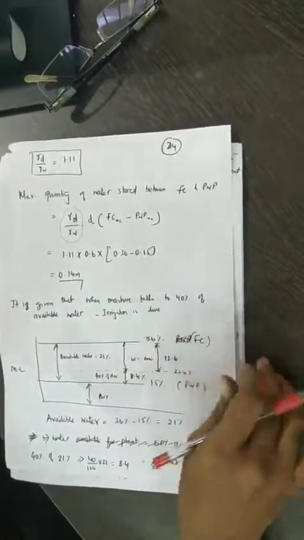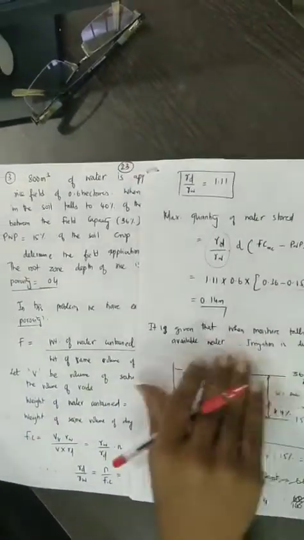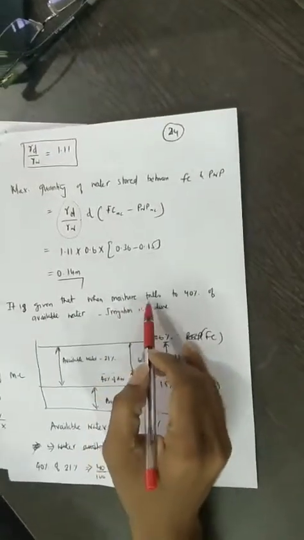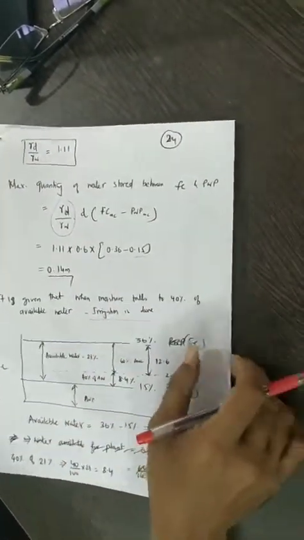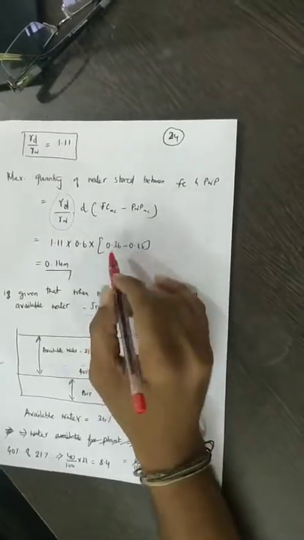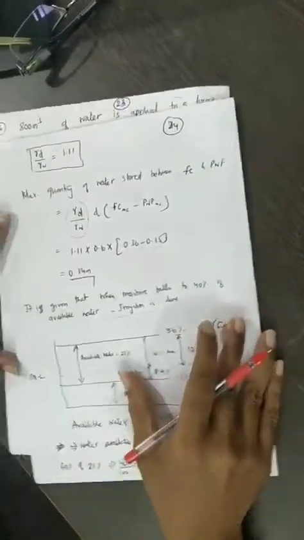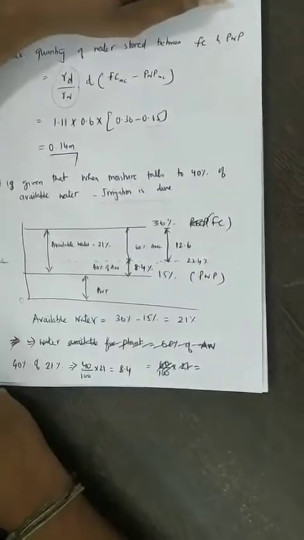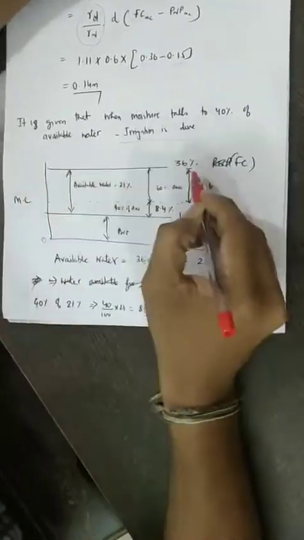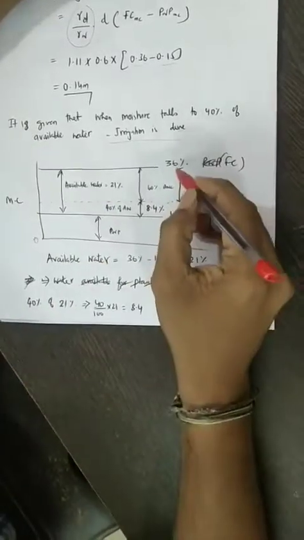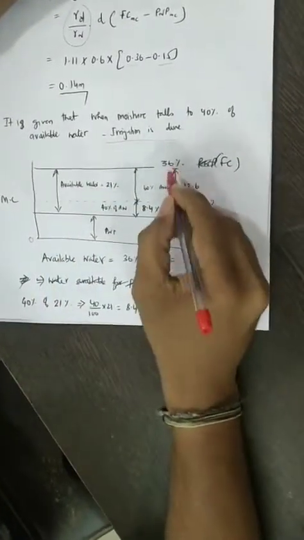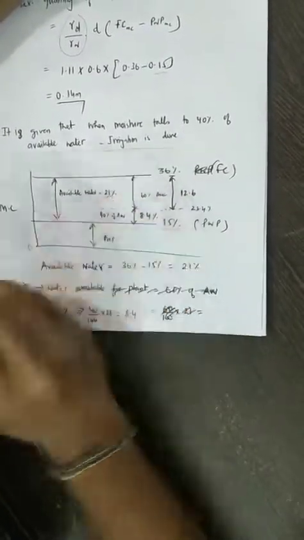0.1514 meters. But in the question it is given that when the moisture falls to 40% of the available water, irrigation is done. So what is the total available water? We can see this very clearly in the figure. The FC is 36% and PWP is 15%. So the available moisture content is 36 minus 15, that is 21%.